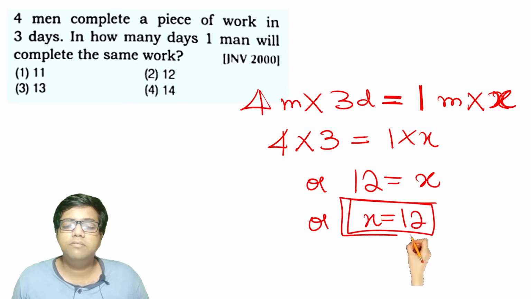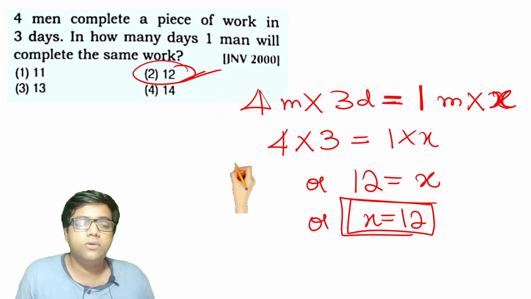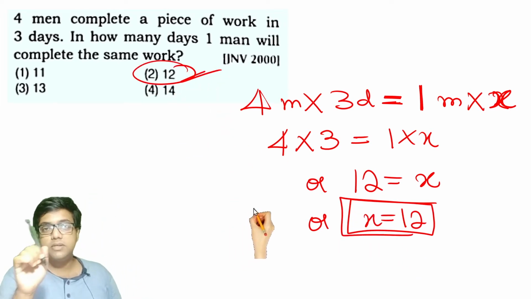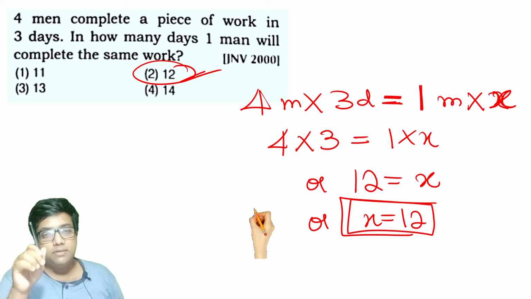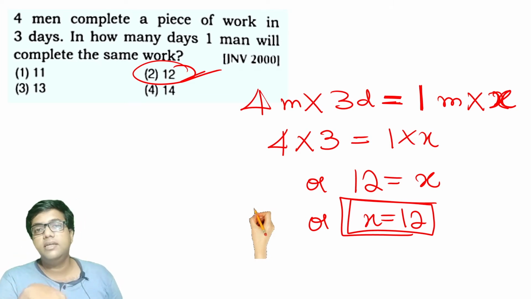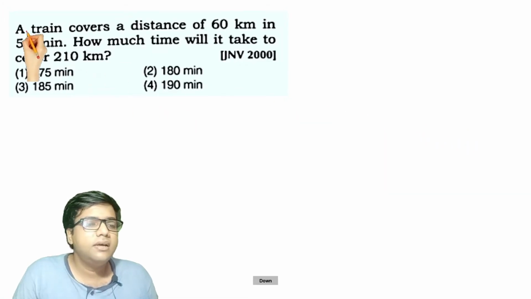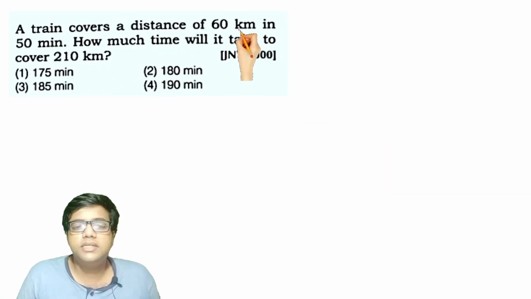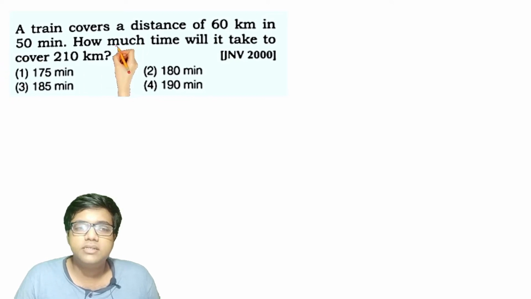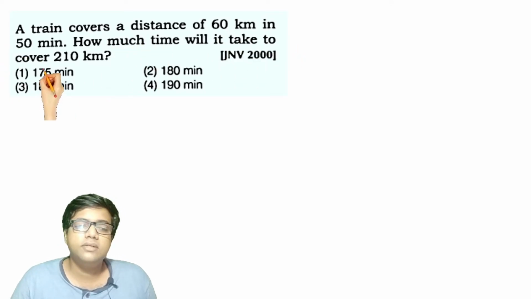So one person alone will take 12 days in order to complete the work. Anyways, let's move ahead. A train covers a distance of 60 km in 50 minutes. How much time will it take to cover 210 km?